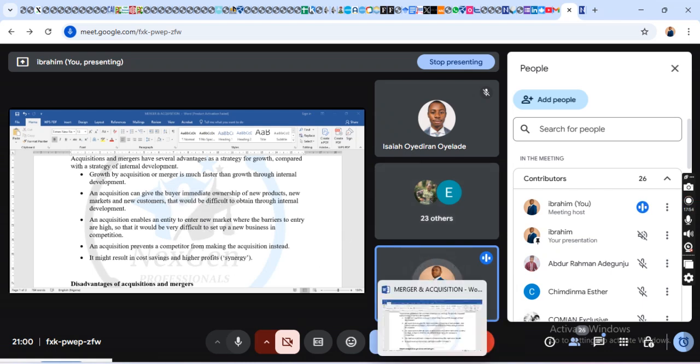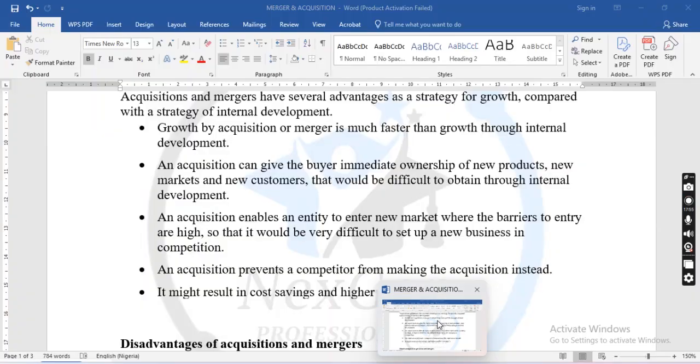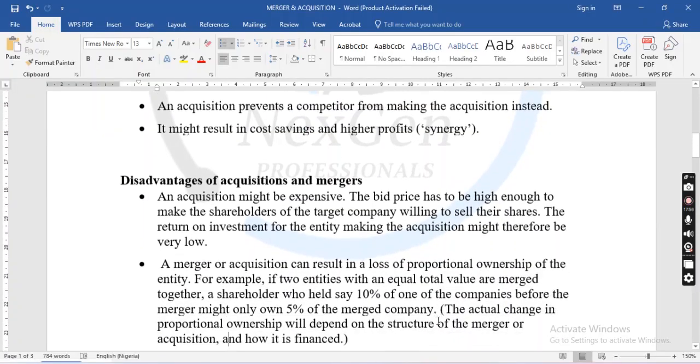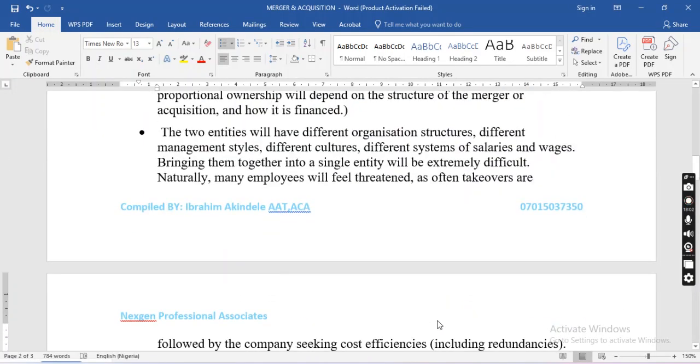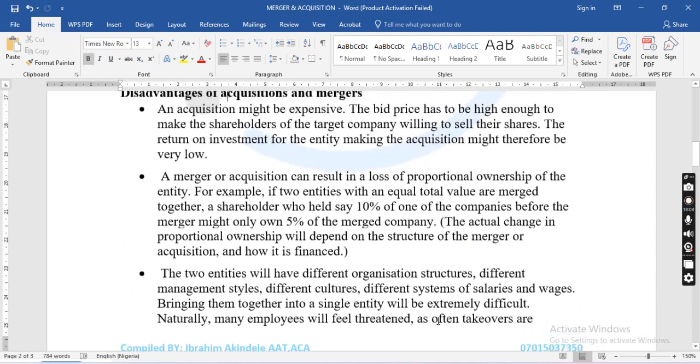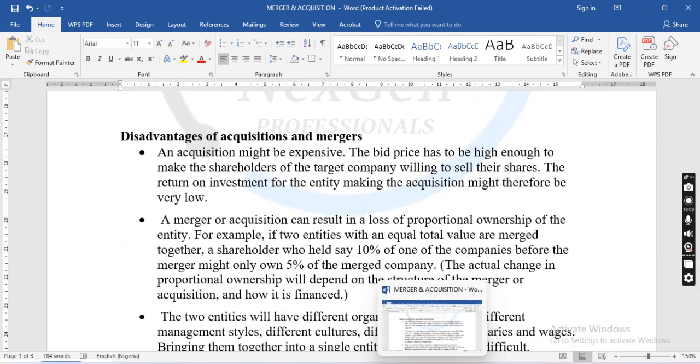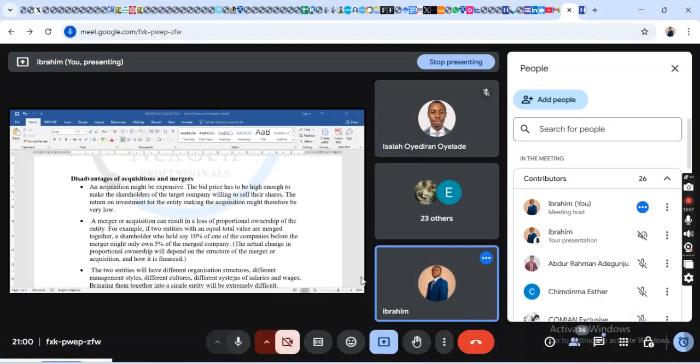Now, what are the disadvantages of acquisition and mergers? Class, what are the disadvantages? One of the courses I took from JP Morgan was on merger and acquisition, the process of merger and acquisition. It could be cumbersome, right? And kind of expensive.